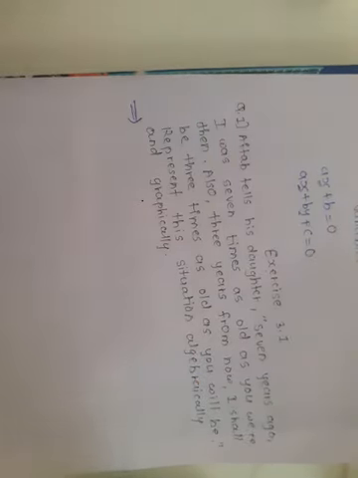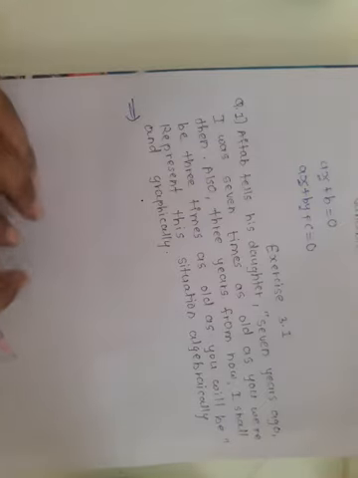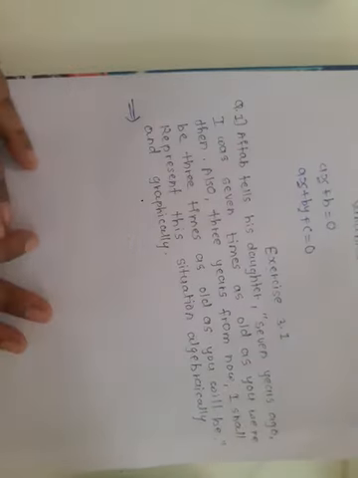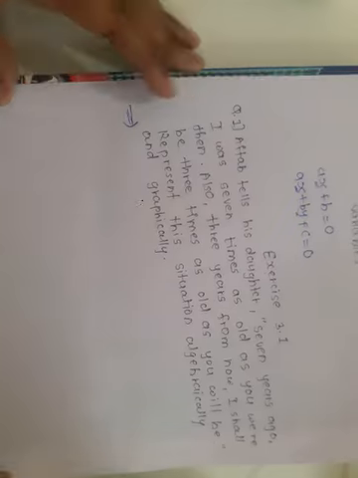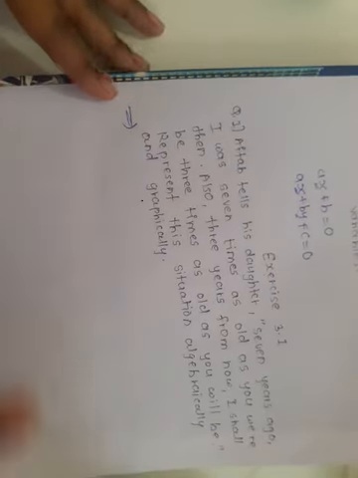First of all, his present age and his daughter's present age are not given to us. So suppose the present ages are x and y.